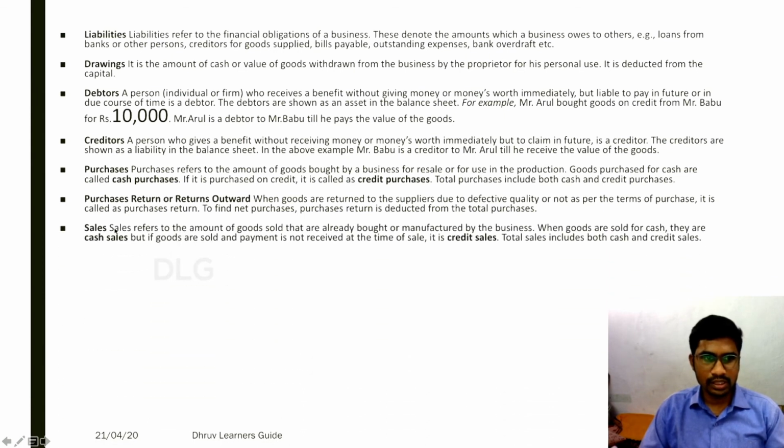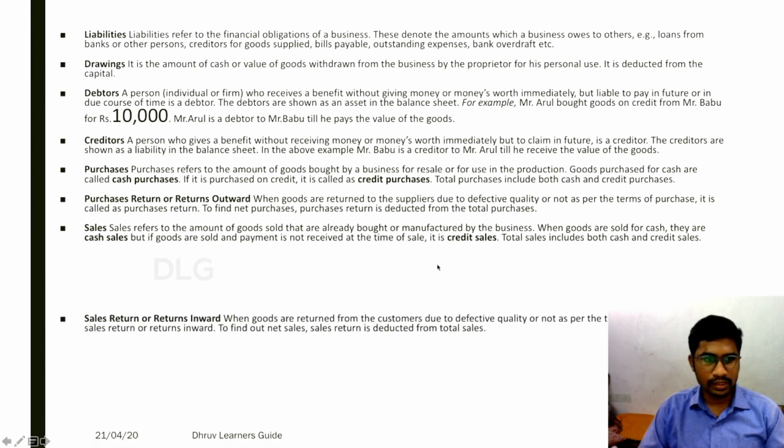Next term is sales. Sales refers to the amount of goods sold that are already bought or manufactured by the business. When goods are sold for cash, they are cash sales. But if goods are sold and payment is not received at the time of sale, it is credit sale. Total sales includes both cash and credit sales. Similarly, in purchases, total purchase includes both cash purchases and credit purchases. In sales, the total sales includes both cash sales and credit sales.